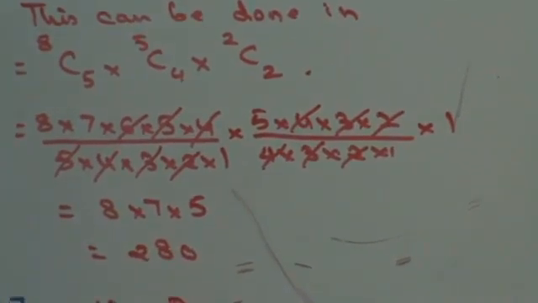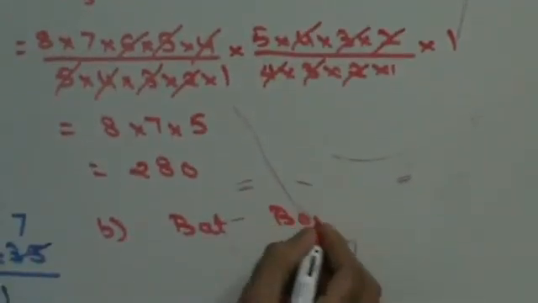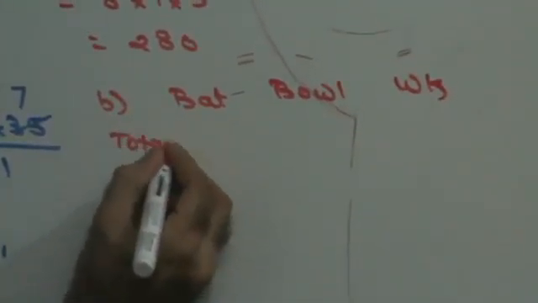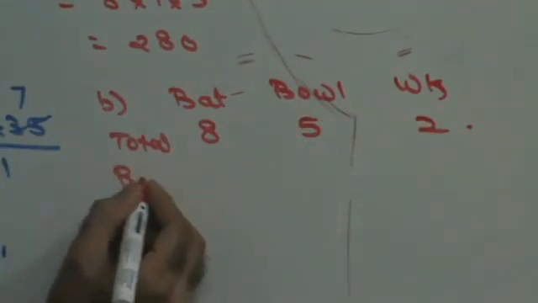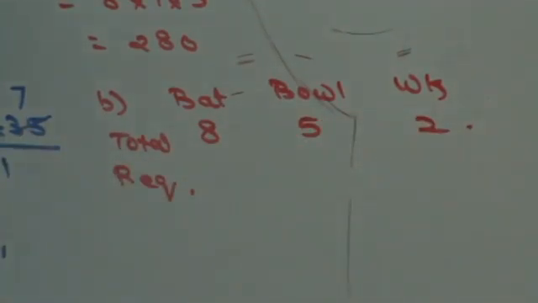Second part of the question: batsmen, bowlers, wicket keepers, total. There are 8 batsmen, 5 bowlers and 2 wicket keepers. In how many ways can this be selected to have exactly 2 wicket keepers and at least 4 bowlers? At least 4 bowlers means I need 4 bowlers or more than 4.